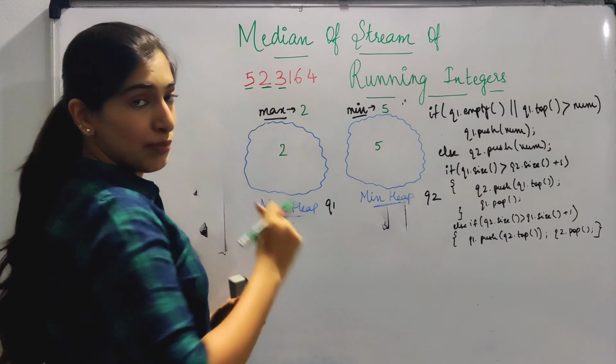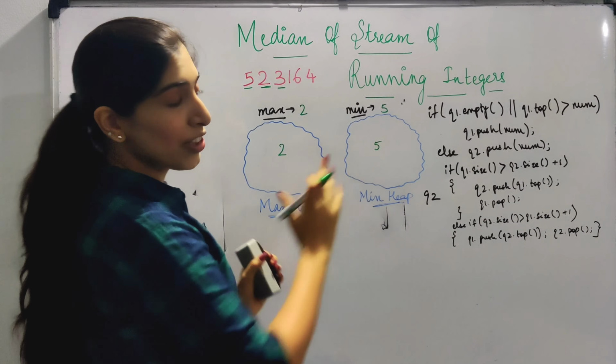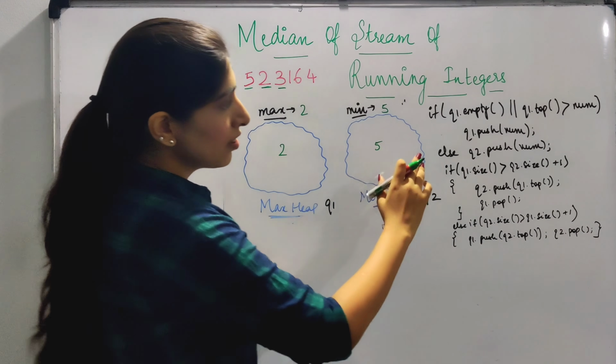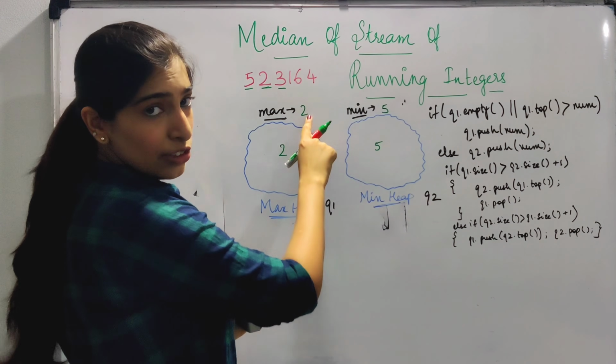Let's come to the third element now. Now 3 has come. Where will that be pushed, in the first half or in the second half? Is 3 less than Q1.top? Is 3 less than 2? No.